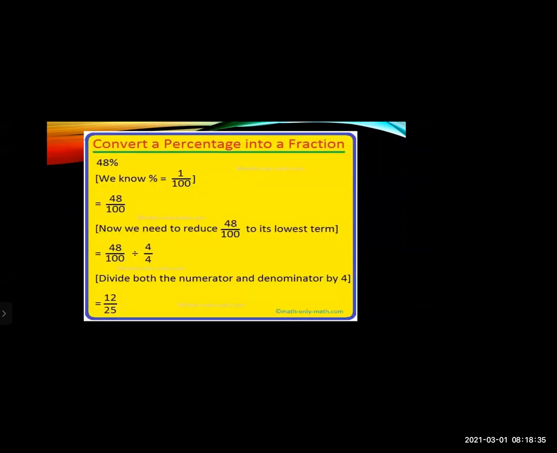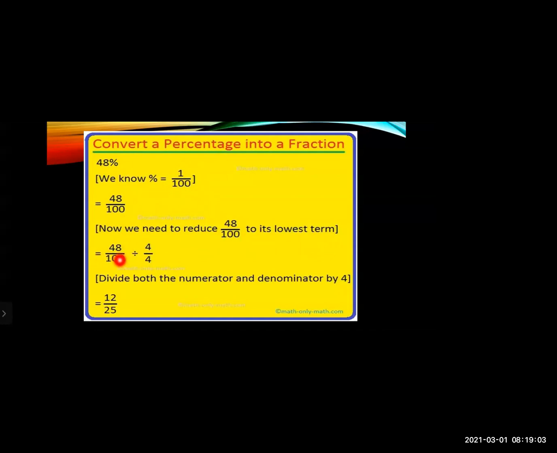Now one more example is there. Here 48% is there. We know that percent means one upon 100, which means the denominator will always be 100 when the percentage symbol is there. So we first write the fraction as 48 upon 100. Now the second step is what? We have to reduce it to its lowest term. Now reducing it to its lowest term means what?